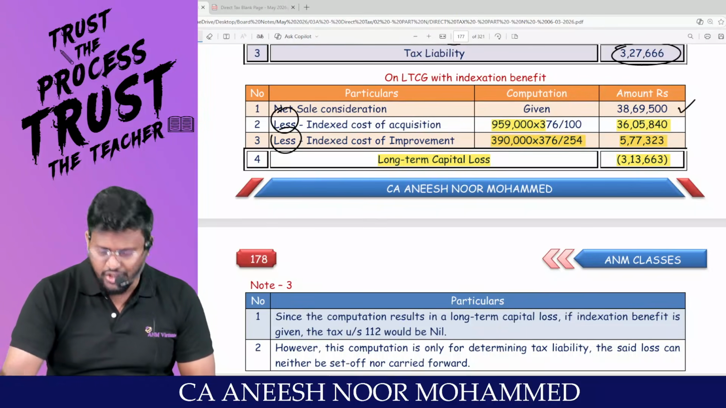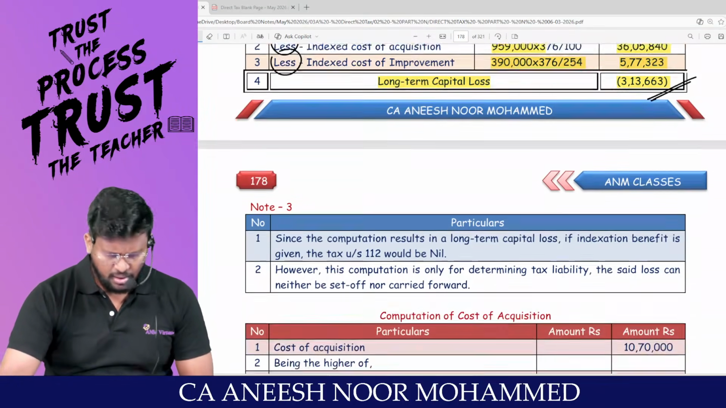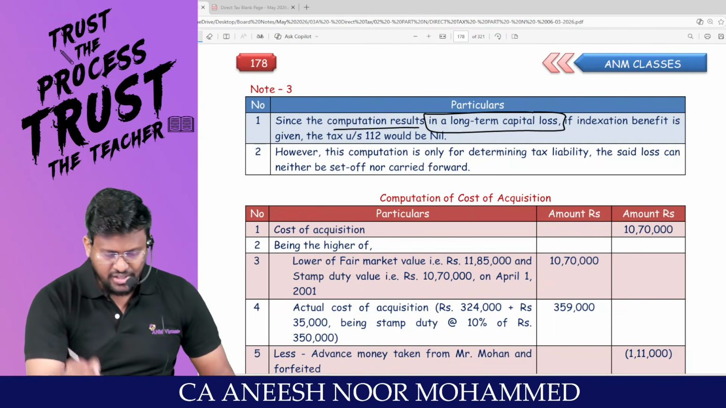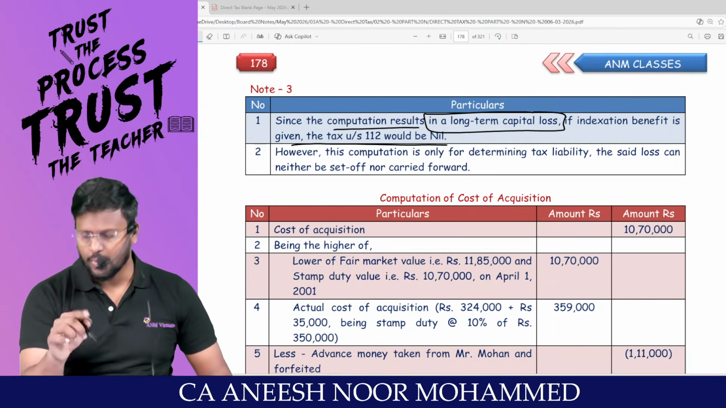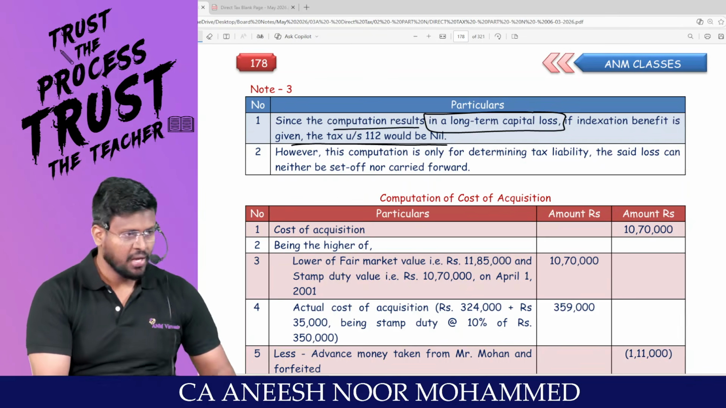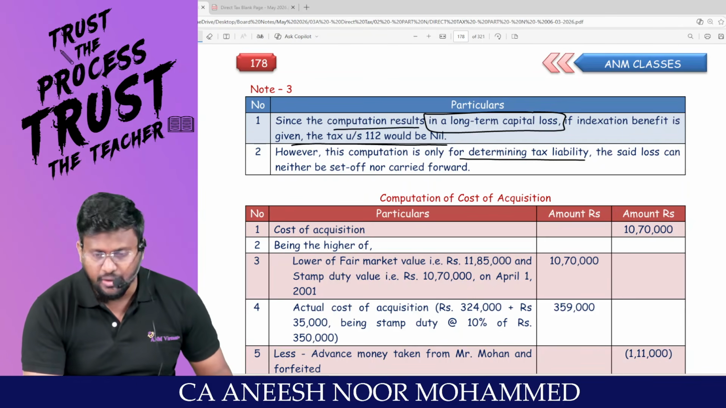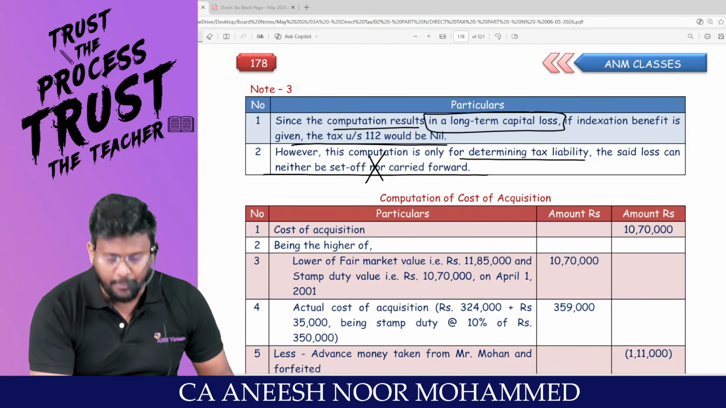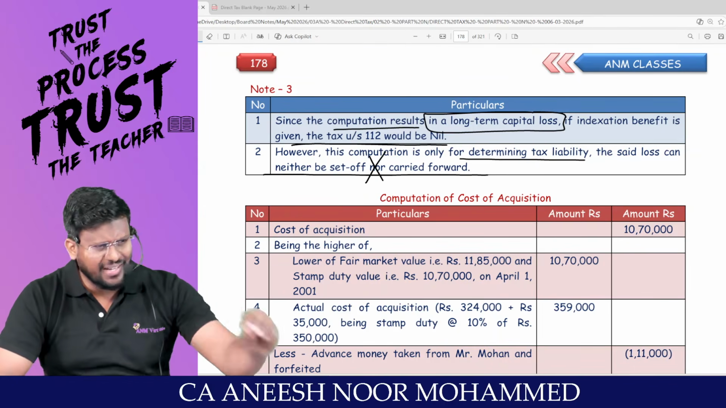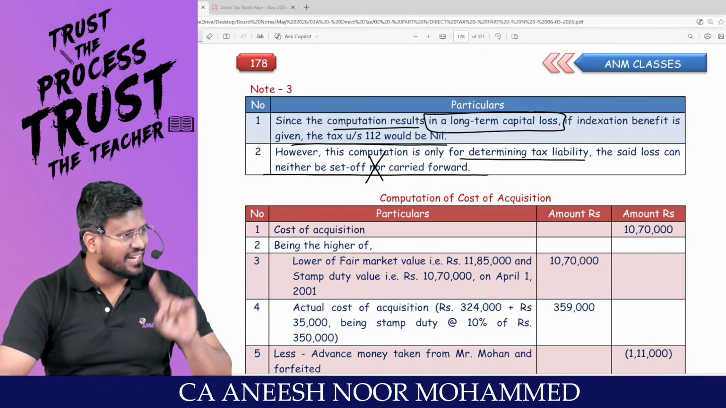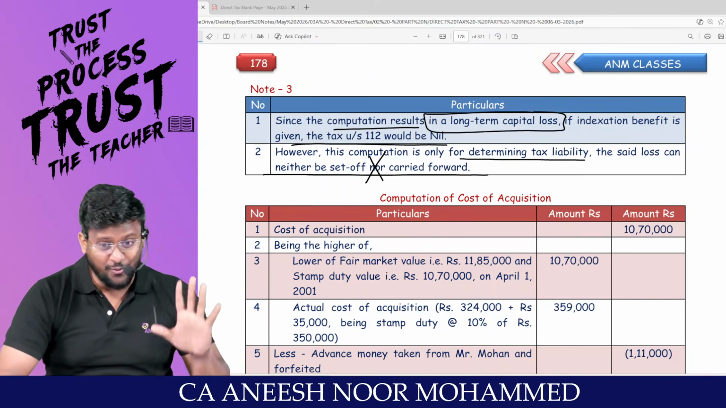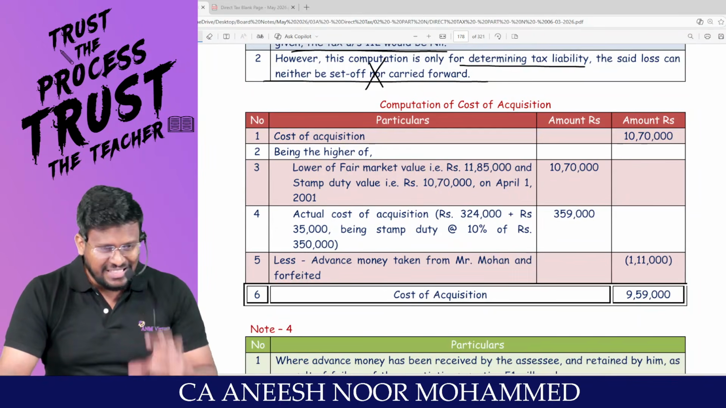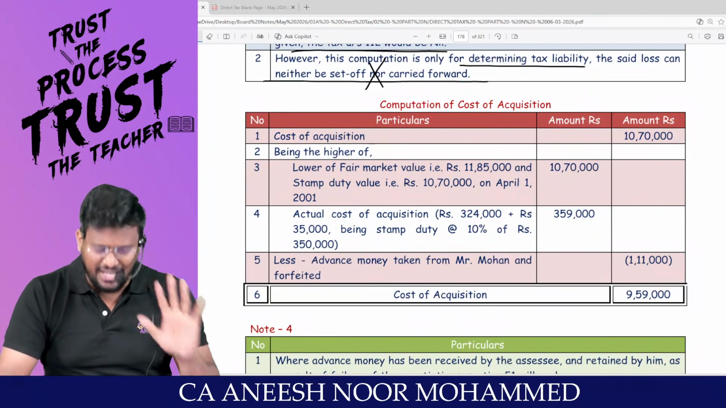But with indexation, since the computation results in a long-term capital loss, the tax under section 112 would be nil. Are you able to appreciate? However, this computation is only for determining the tax liability. The said loss can neither be set off nor be carried forward. That means don't pay any tax, that's okay, but don't think that loss can be carried forward and set off against other income. So ultimately, this person is not liable to pay any tax.